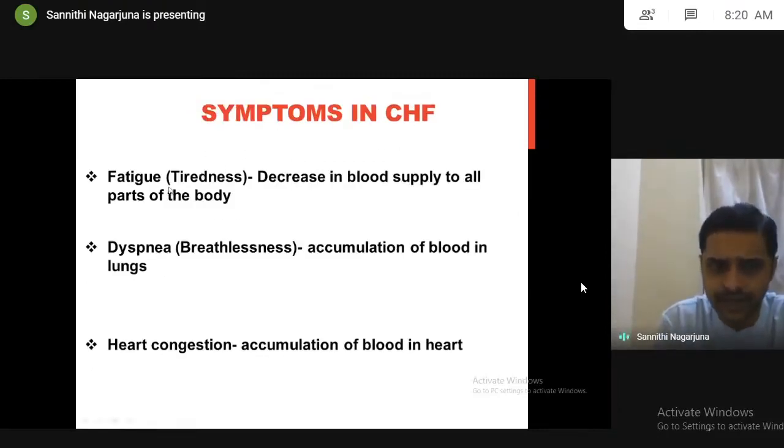The first symptom is fatigue, tiredness. CHF patients feel tired because of less blood supply to all parts of the body, because our body parts are not getting oxygen and nutrients. Next is dyspnea, breathlessness, because blood gets accumulated in the lungs. The congested heart feels some discomfort because blood gets accumulated in the heart.